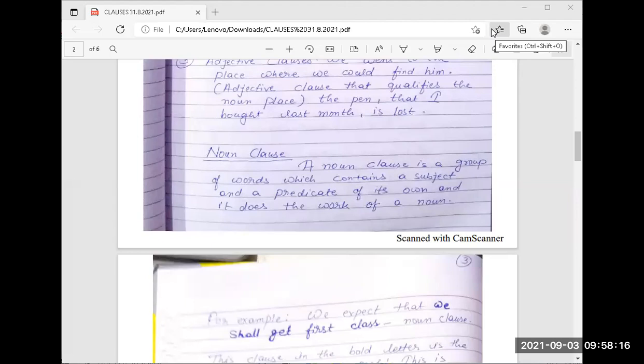So, noun clause and object. Now I'm giving you some questions. Please answer with a noun clause. Who are they?